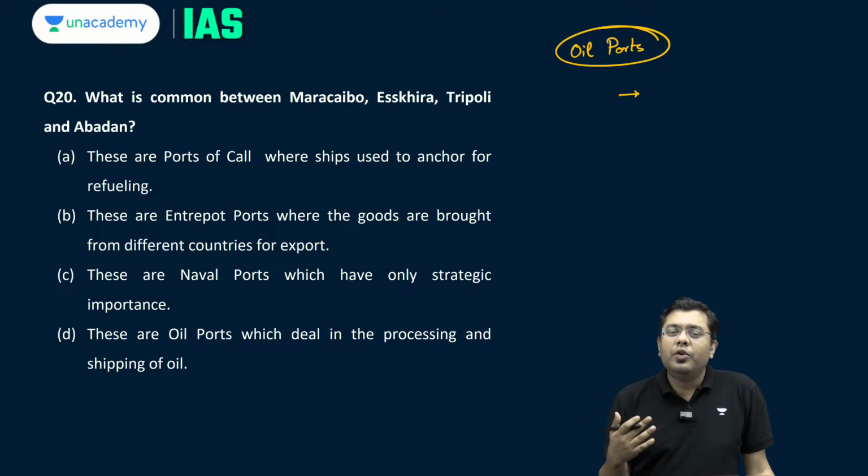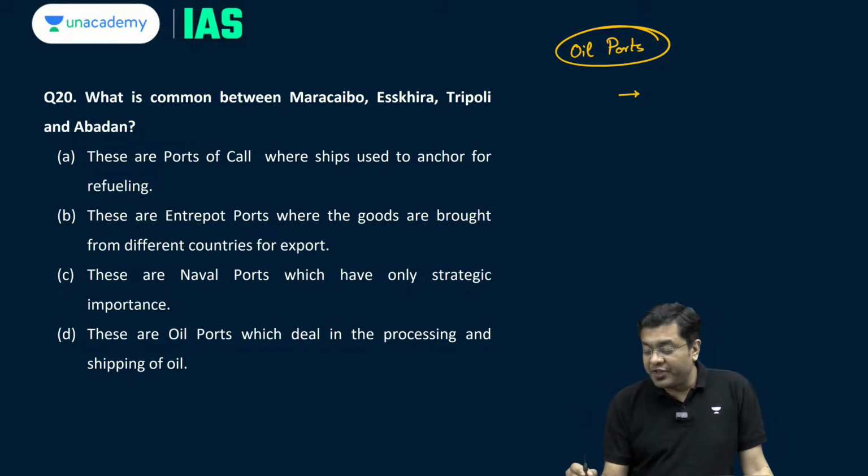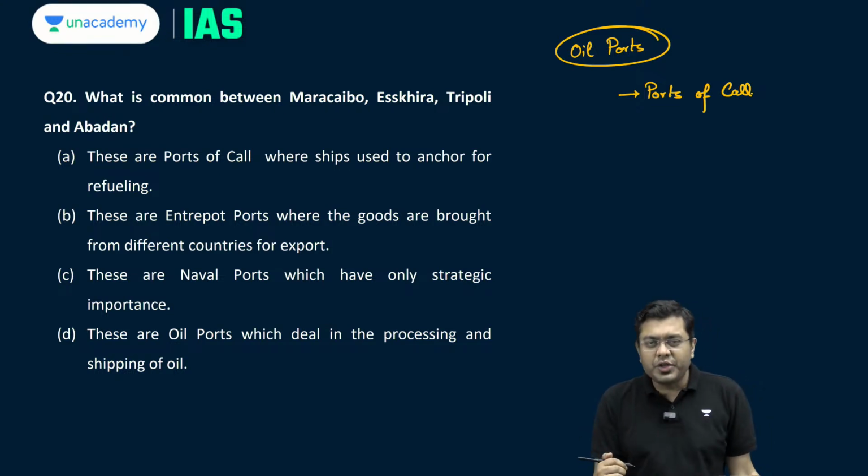Okay. Now, then you have other types of ports such as ports of call. Ports of call are those ports where you can have access to the rest of the region by connectivity. But that is the port where the ships take a break oftentimes to restock, resupply, refuel, and also offload the goods which can then be supplied internally. For example, you have the Rotterdam port in Europe.